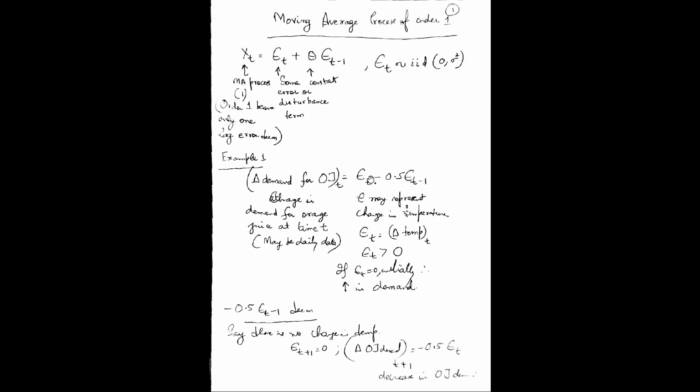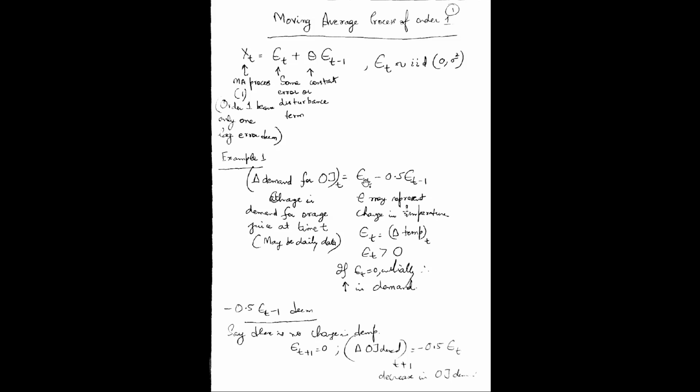At time t, a certain disturbance has come, maybe a change in the temperature. Epsilon t is greater than 0. Initially, I assume epsilon t minus 1 is 0, so the change in demand depends on the change in temperature, which is this epsilon term.